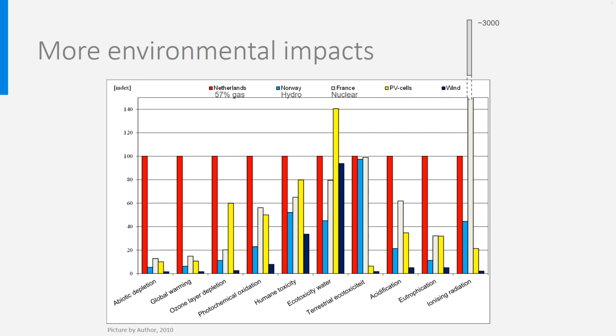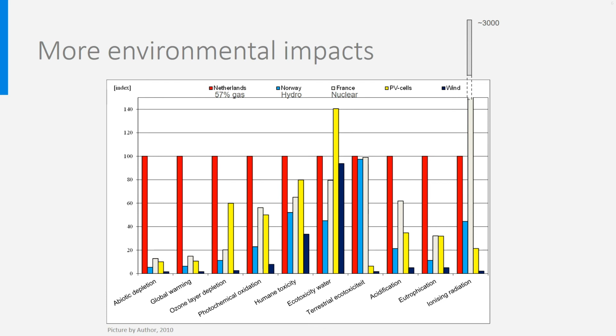All these environmental impacts have another unit, so you cannot compare between them. But to show all of them in one figure, I have normalized all environmental impacts to 100 for the Netherlands. So what you see are the relative differences. The data may not be completely up to date, but it shows clearly the trend.